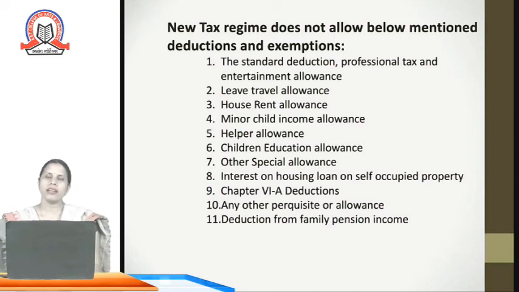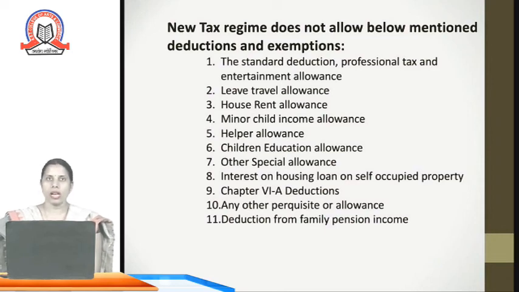So these are the different deductions and exemptions which are allowed while computing income under different heads, that is income from salary, income from house property, income from capital gains, other sources, and out of gross total income as well. But while adopting the new tax regime, the following exemptions and deductions are disallowed.